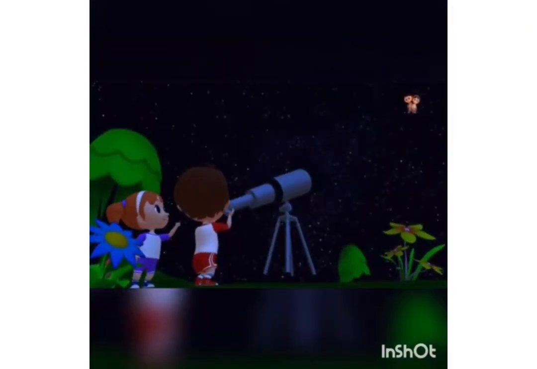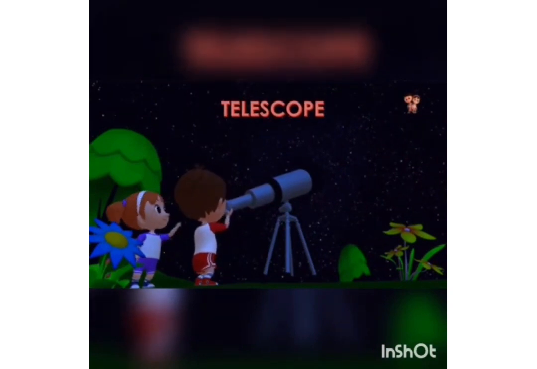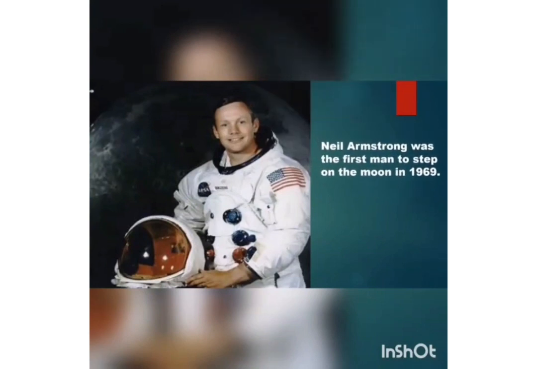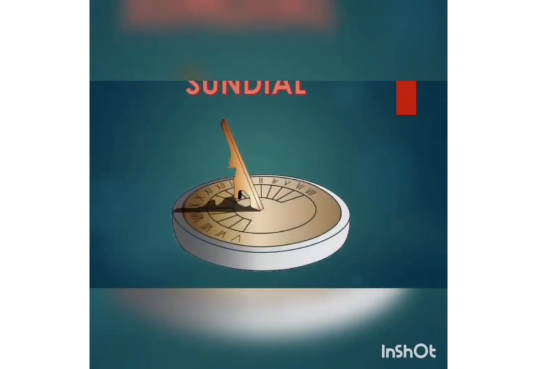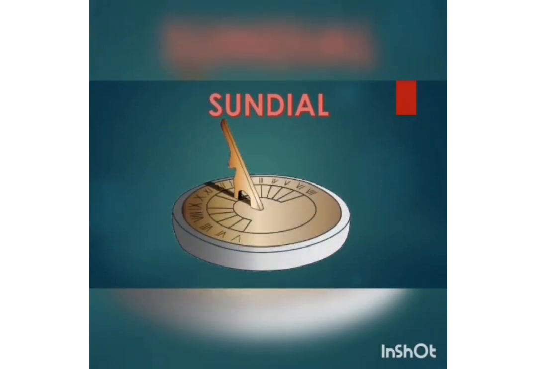We can see and study stars with the help of a powerful telescope. Do you know, children, who was he? He was Neil Armstrong. He was the first man to step on the moon in 1969. It is a sundial. It tells the time on the basis of the position of the sun. A shadow on the sundial helps to know the time of the day.